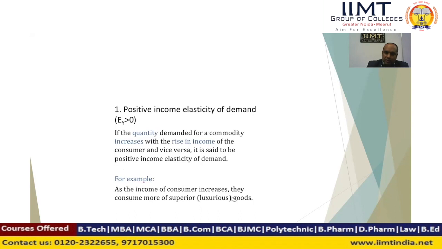First case, positive income elasticity means the value of income elasticity is greater than 0. If the quantity demanded of a commodity increases with a rise in the consumer's income and vice versa, it is said to be positive income elasticity of demand.